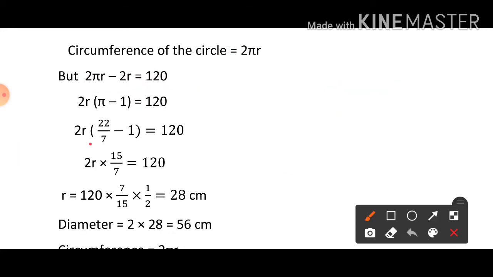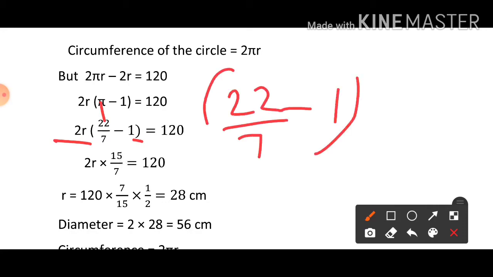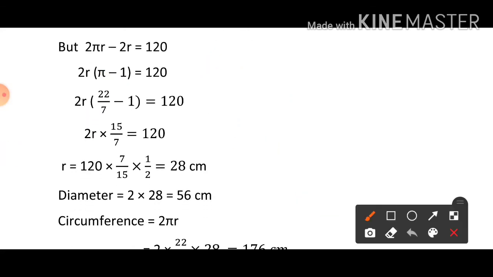Now put the value: 2r, pi is 22 by 7, minus 1. After this, 22 by 7 minus 1, subtract this, so we'll take the LCM. It can be written as 15 by 7. So 2r multiplied by 15 by 7 is equal to 120. Now you have to find the value of r.